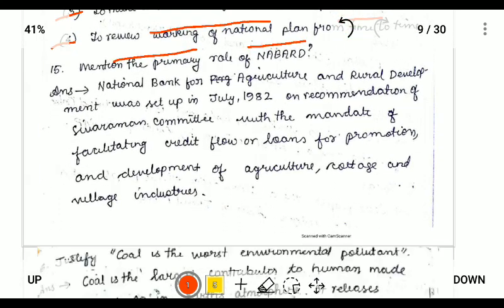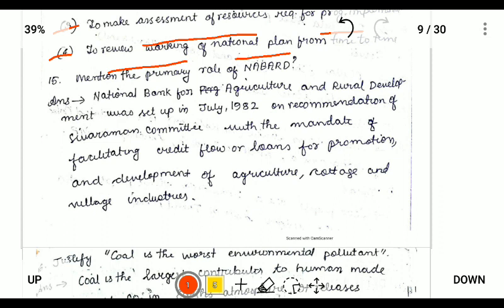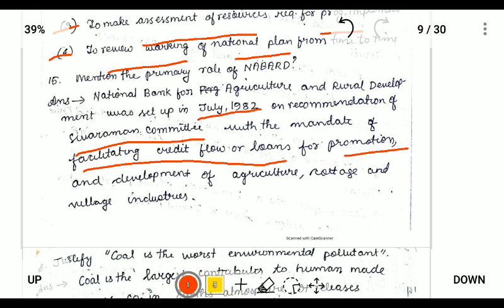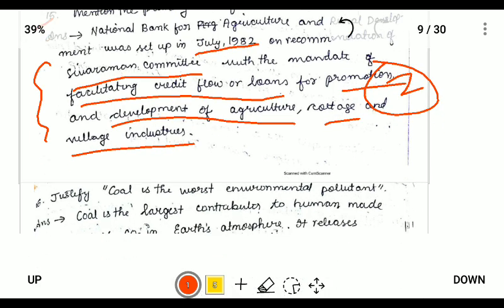So question number 15, mention the primary role of NABARD. So NABARD was established, and to know NABARD, we have to memorize the date, that is July 1982, on the recommendation of the Sivaram Committee, and the main function is to facilitate credit flow or loans for promotion and development of agriculture, cottage, and village industry. So if we write this, we can guarantee almost 2 marks for this.